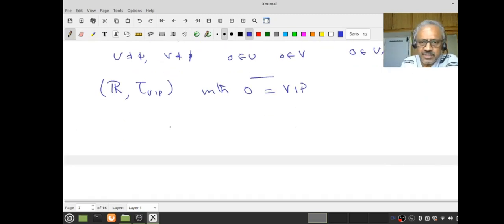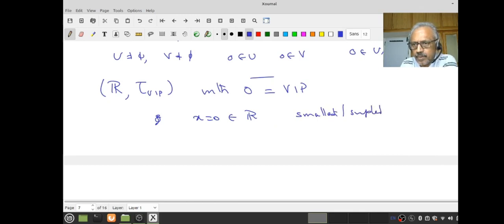Now let's ask, suppose I have x equal to 0 in R. What is the simplest open set containing x? Smallest or simplest or minimal and so on. Most convenient set, namely {0}. Take U equal to {0}. Is this open? Yes. Why? It's non-empty, it contains 0.